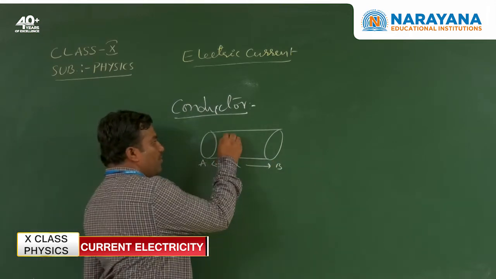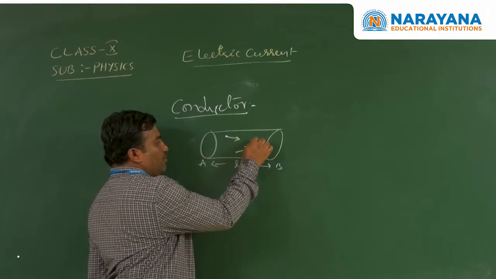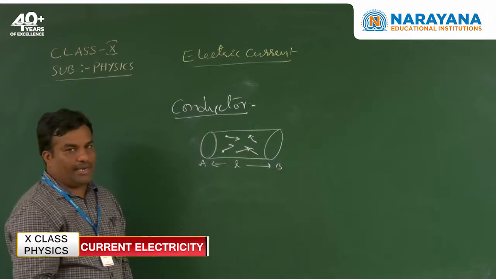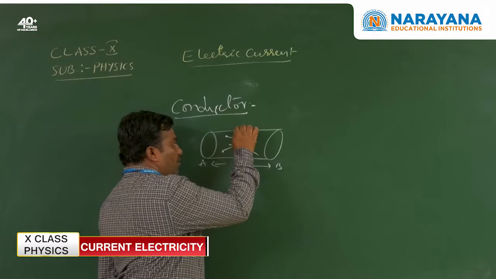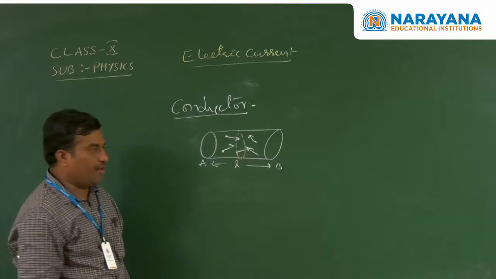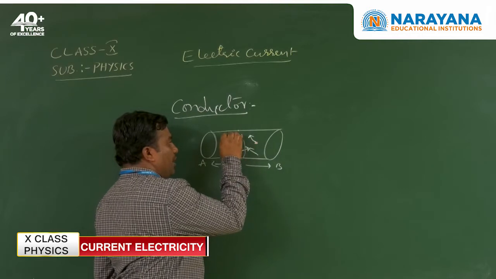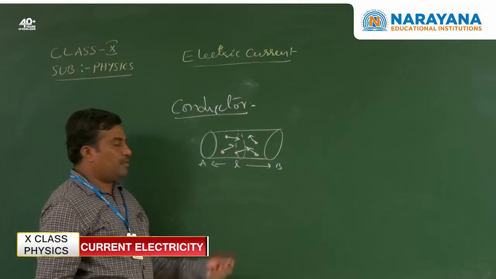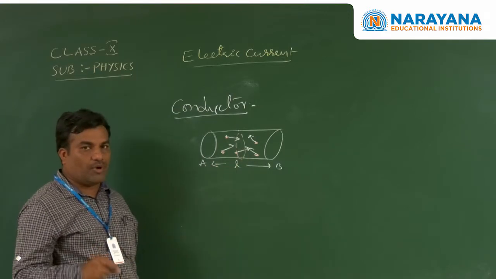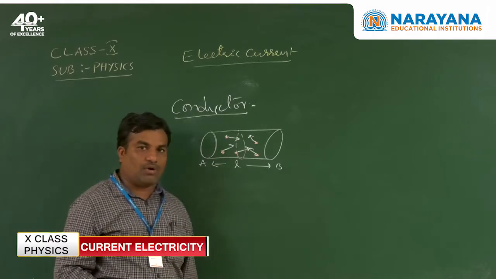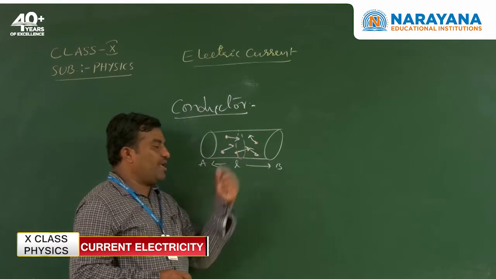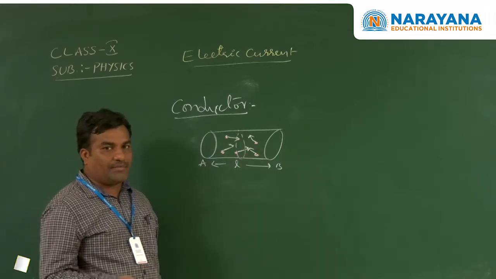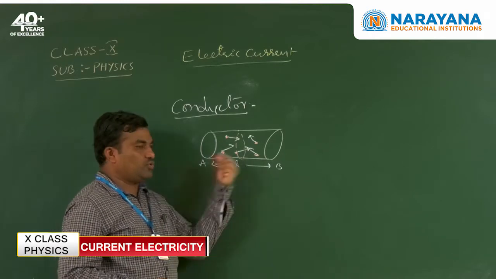The free electrons can move randomly in any direction. We are observing a unit cross-sectional area. These are the negative electrons, and the positive ions are fixed in their locations. The arrangement of positive ions fixed in their locations is called the lattice. Only the outer region has the free electrons, and these free electrons can move in any random direction, from one place to another.